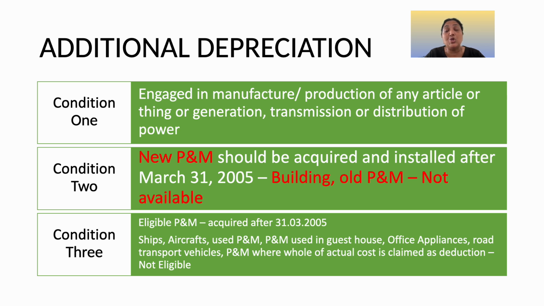All the assets which are newly acquired by the assessee after 31st March 2005 can be brought under additional depreciation, provided there are some exceptions, that is ships, aircraft, used plant and machinery, plant and machinery used in guest house, office appliances, road transport vehicles, and plant and machinery where the whole of the actual cost is already claimed as a deduction by the assessee. In the case of all these assets, additional depreciation cannot be claimed, otherwise it can be claimed by the assessee.